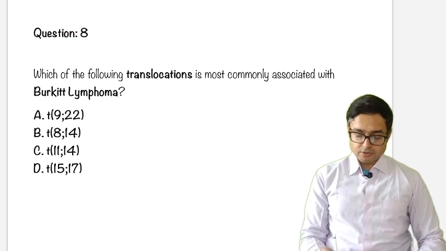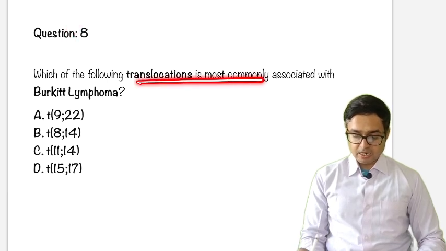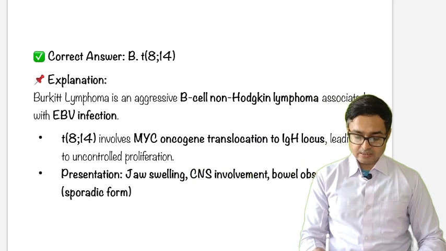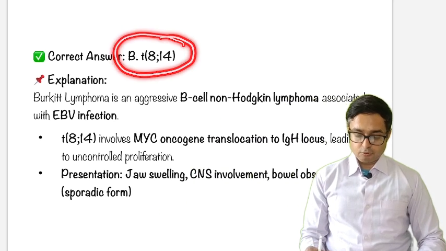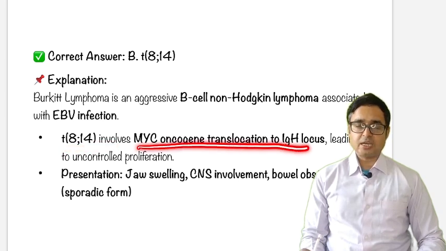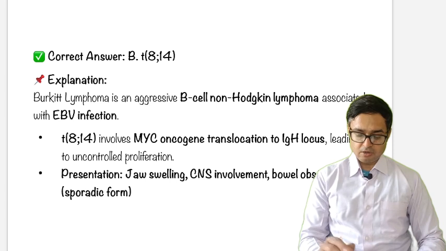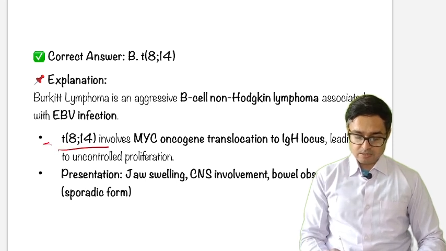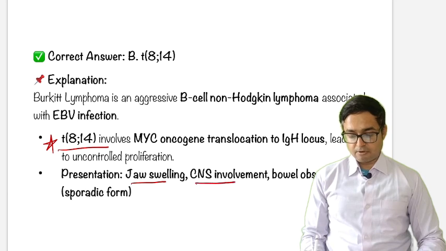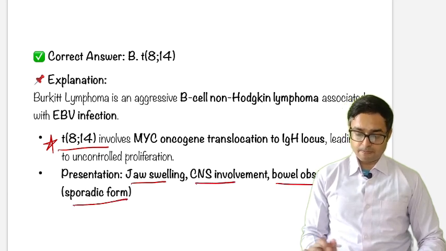Question number 8. Which of the following translocations is most commonly associated with Burkitt lymphoma? Translocation t(19;22), t(8;14), t(11;14), t(15;17). The answer is translocation t(8;14). So this is the most common association, involves MYC oncogene translocation to the IGH locus, which is not required as of now. Just remember this translocation is important, and it presents with jaw swelling, CNS involvement, bowel obstruction, and sporadic form.